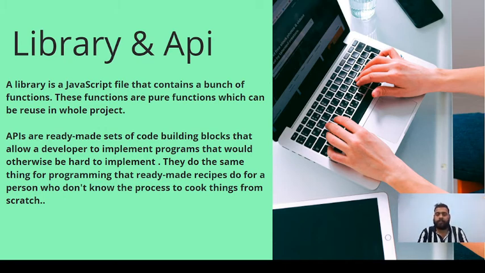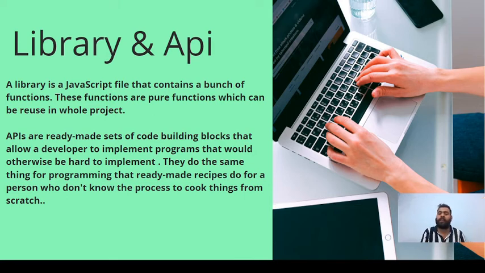So libraries are a bundle of functions, or pure functions. What is a pure function? A pure function takes an input and gives you an output. The same input we pass, we always get the same output. This is basically a pure function, and it can be reused across the whole project. You can write your own common functions as well and use them in your application. If you share them, that could help a lot of people.